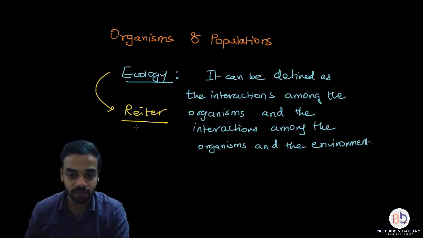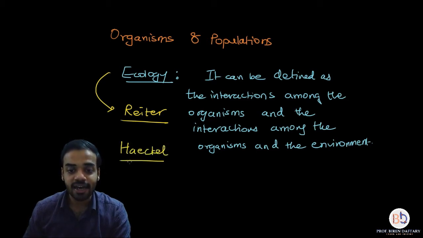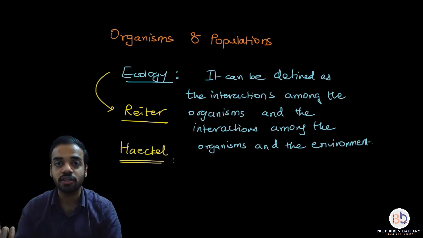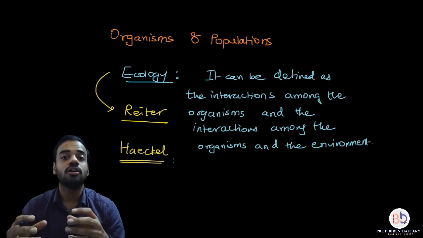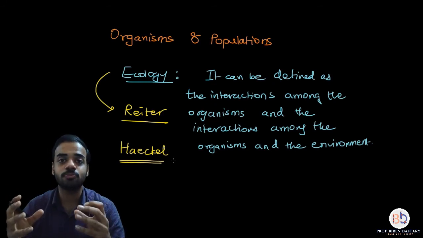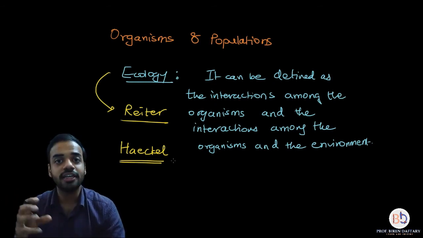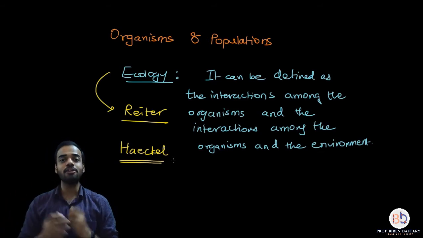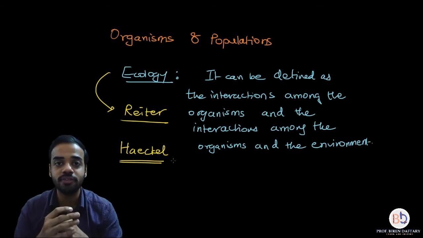I will write down the name over here. Haeckel was responsible for explaining the meaning of ecology, and he worked a lot on these terms. So Haeckel is basically responsible for this word ecology. Although Reiter was the first person to use it, Haeckel made the word famous. So I hope this is clear.